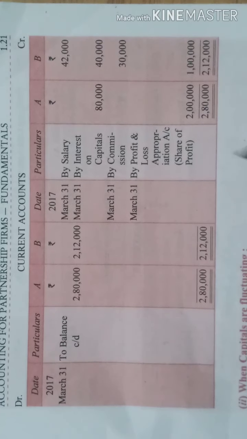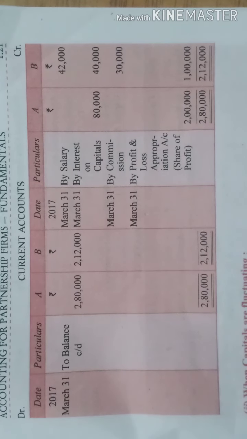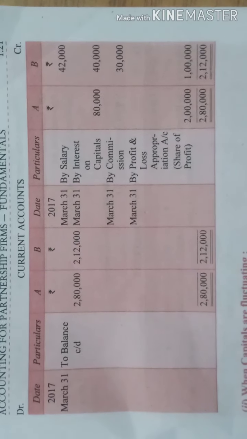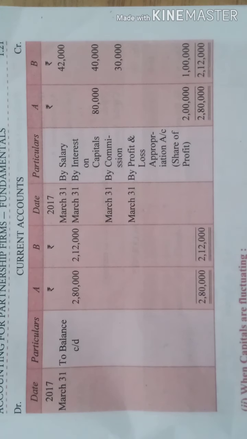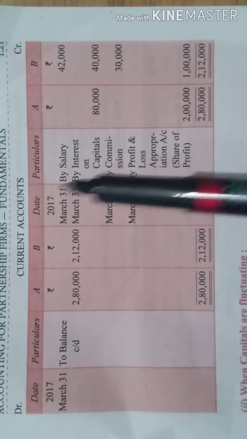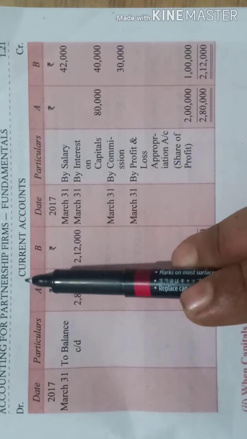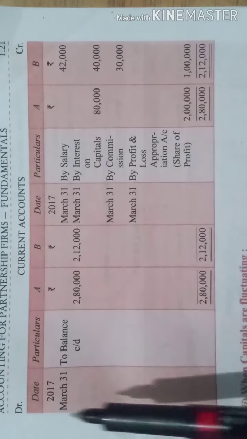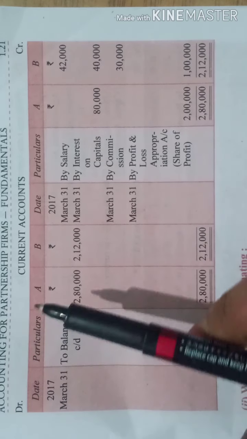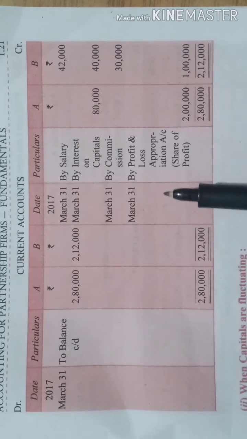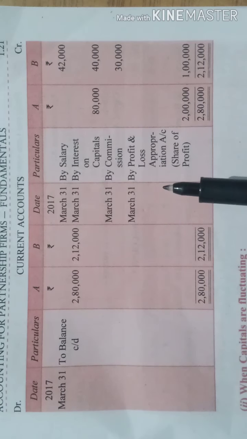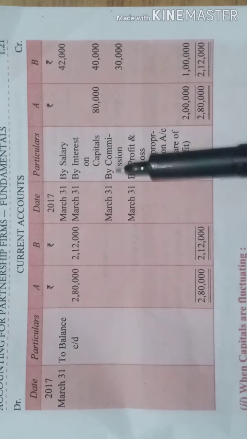Okay. Now what we saw last was the partners' capital account in the case where we are making the fixed capital system. So the capital account we already prepared, we just pass the capital amount and balance the account. Right. Now next we will prepare the current account. This is the partners' current account. When we prepare it, do we have any balance? No. Why? The capital has already been transferred to fixed. So there is no entry for opening balance.